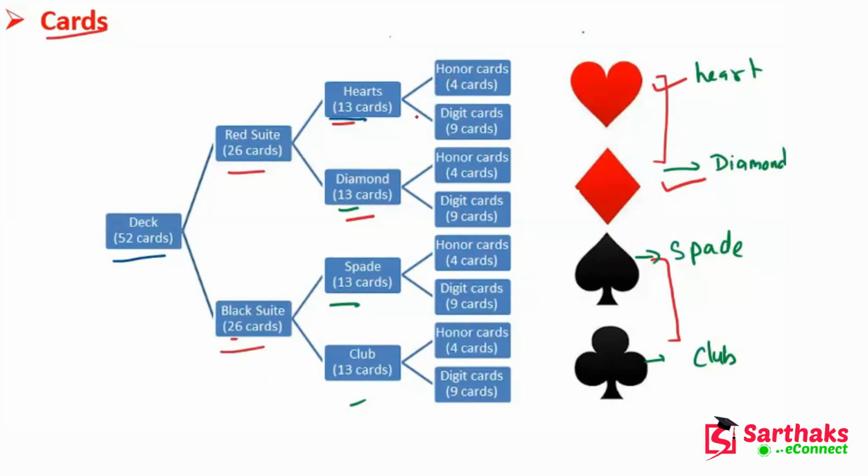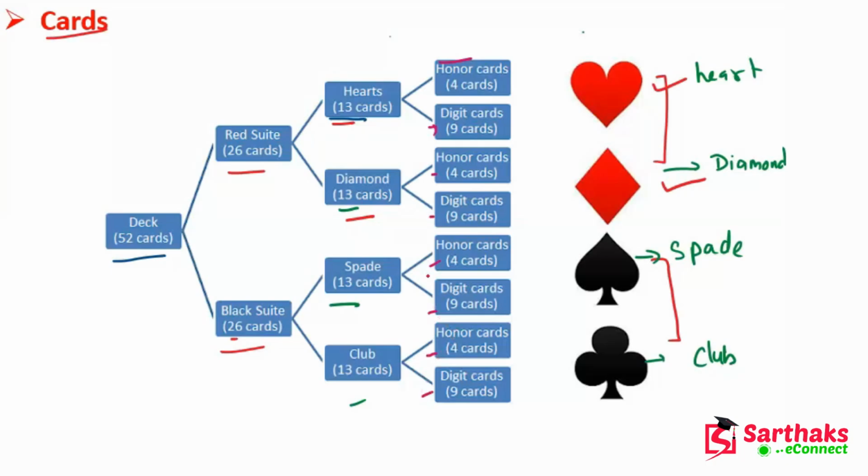Now each suit, such as heart, is also divided into two parts: honor cards and digit cards. In honor cards there are four main cards, and the rest of the 9 cards are digit cards. Similarly, diamonds, spades and clubs are each divided into honor cards and digit cards.